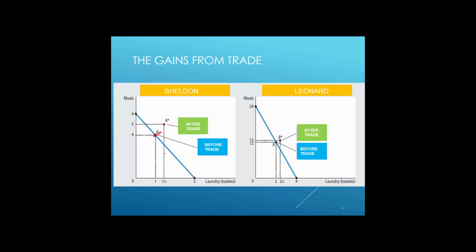After specialization and trade, the level of consumption is represented by point A star, and you could see that her consumption of meals increased by 1 more meal, and she has half a basket of laundry more.